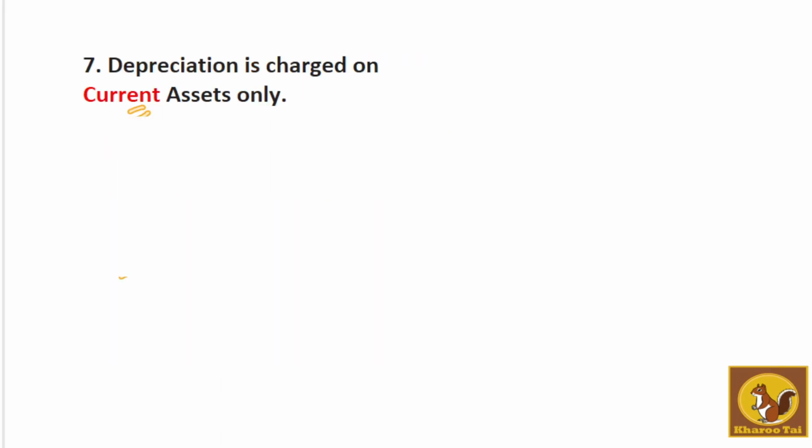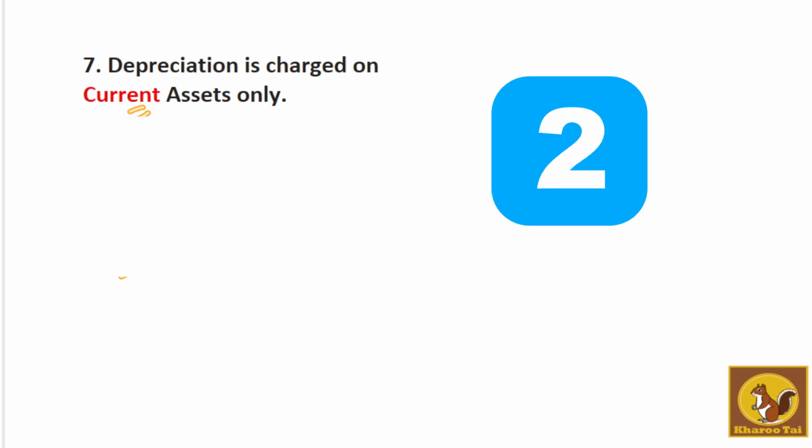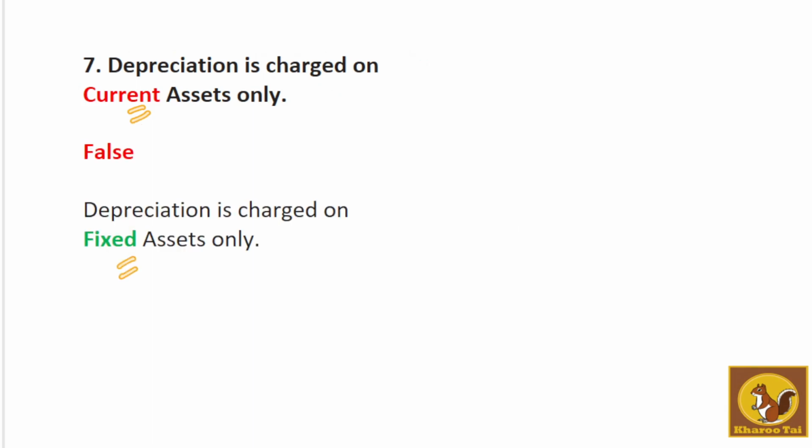Next question, question 7. Depreciation is charged on current assets only. False. Depreciation is charged not on current assets but on fixed assets. Fixed assets are the assets that are held in the business for more than 1 year.